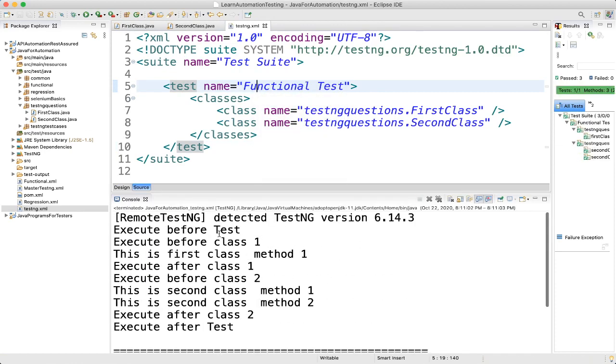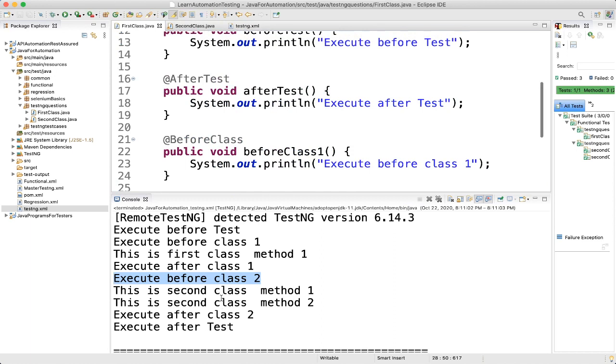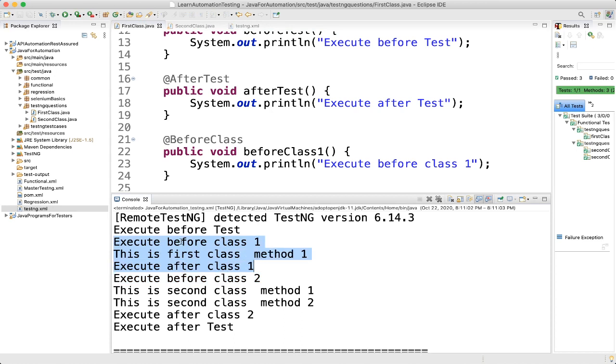See what happened: execute before test, then execute before class 1, then first class method 1, then execute after class 1, then execute before class 2. So whatever we give as before class takes care of only that class. Here you can see before class started and after class ended.